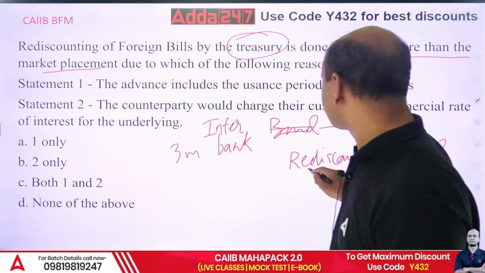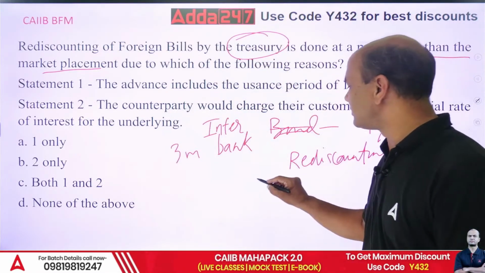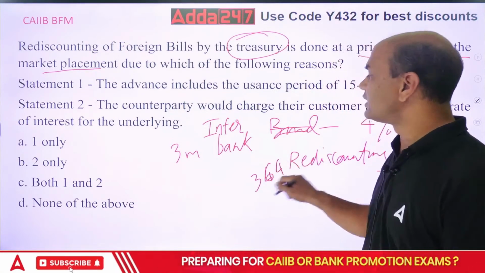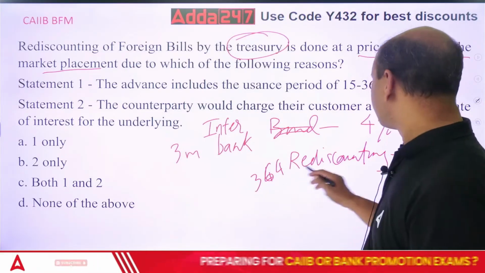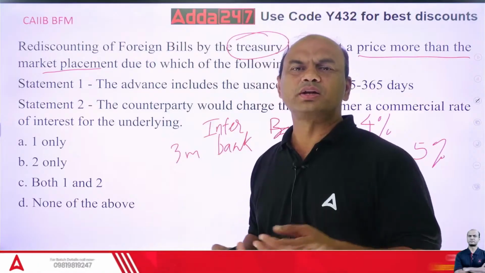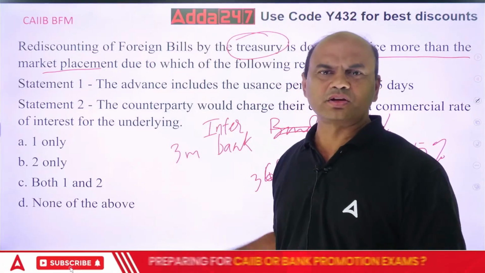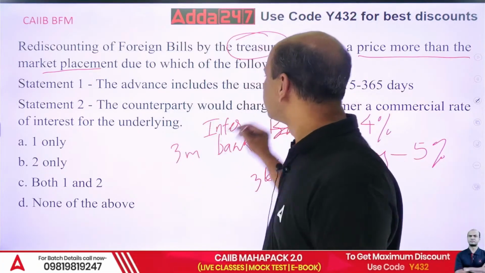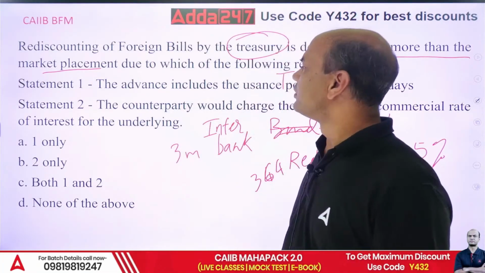And this is for rediscounting of T-bills. T-bills can be for 364 days. So here the tenure is bigger. If the tenure is bigger, you will charge more interest. Right? Simple logic. If the loan tenure is bigger in any case, you will always charge the higher rate of interest. So that's what you are charging. So this is true.